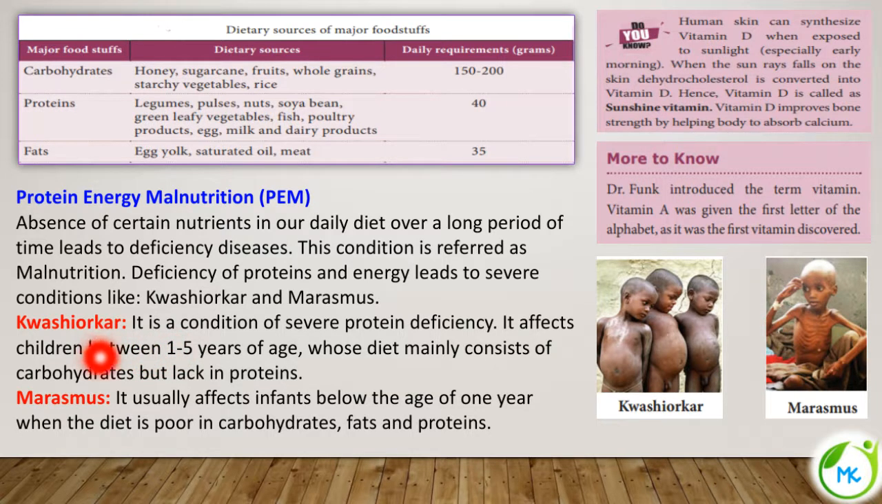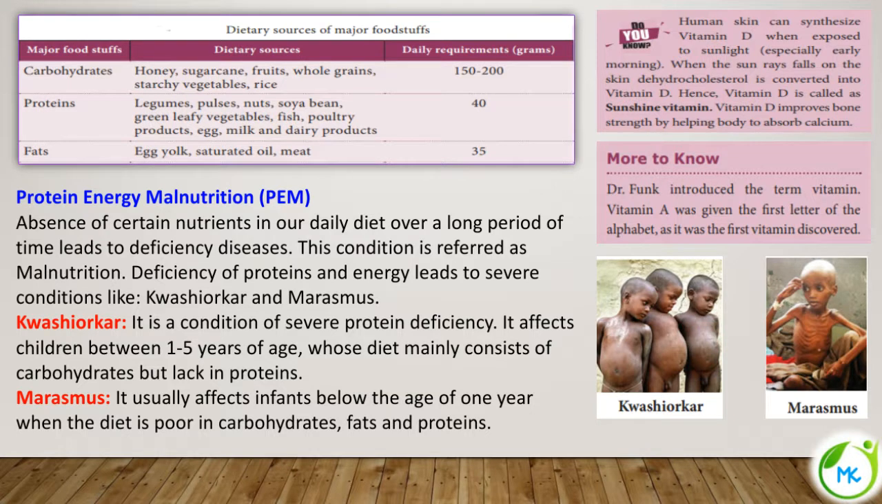First is kwashiorkor. It is a condition of severe protein deficiency, and it affects children between 1 to 5 years of age. These age group children's diets mainly consist of carbohydrates and lack proteins. So due to a lack of protein, they may develop kwashiorkor. The main symptom of the disease is pot belly. Okay, pot belly means pot shaped belly. So you can see in this picture.